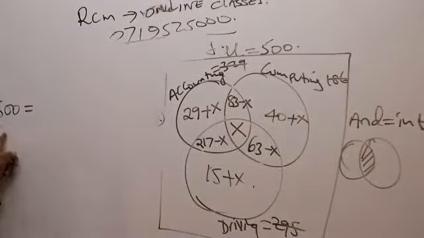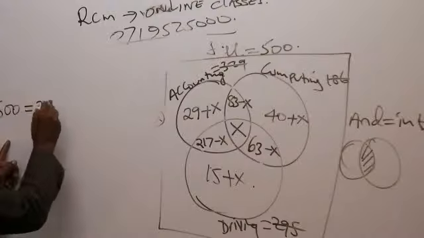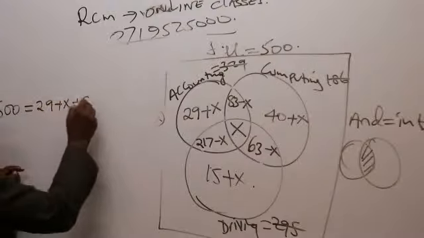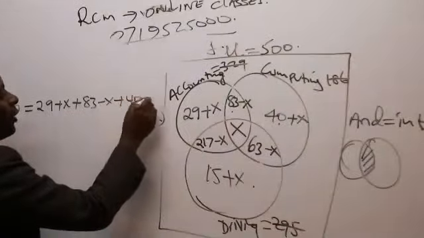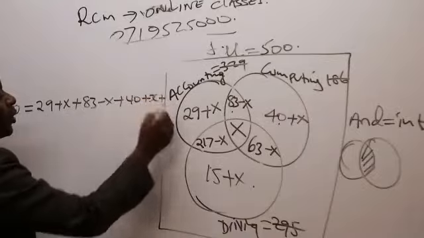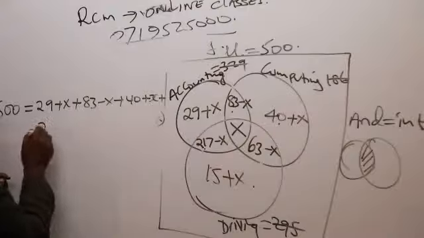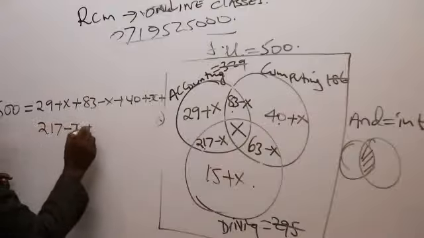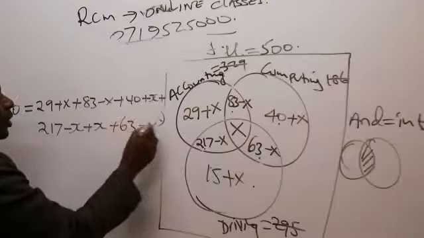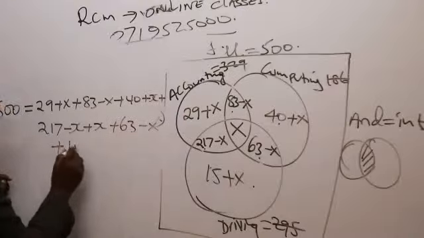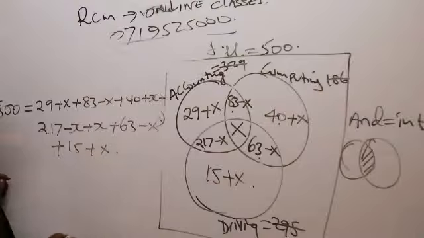So this 500 will be equal to 29 plus x plus 83 minus x, plus 40 plus x, plus 217 minus x, plus 63 minus x, plus 15 plus x like that.